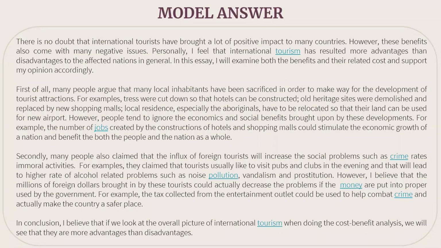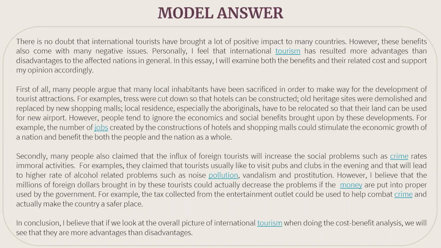So these are the words, pubs and clubs, of course related to tourist activities. Then vandalism, prostitution, these are all tourist activities only. So foreign dollars brought income, how that affects the economy, all that we have mentioned. So you can say that there is quite enough use of lexical resources.